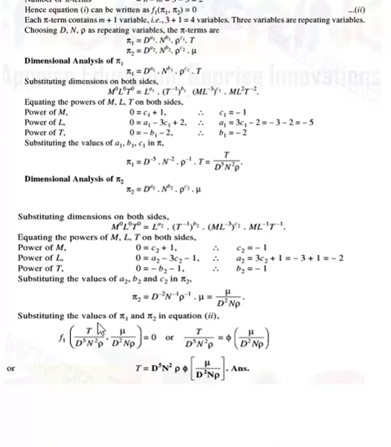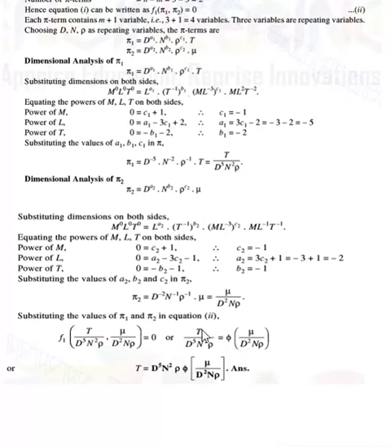Put the value of pi 1: capital T upon d to the power 5 into n to the power 2 into rho, comma, mu upon d to the power 2 n into rho, equal to 0. Or it can be written in the form of T upon d to the power 5 n to the power 2 rho is equal to phi of the second pi 2 term as it is, mu upon d square into n into rho.